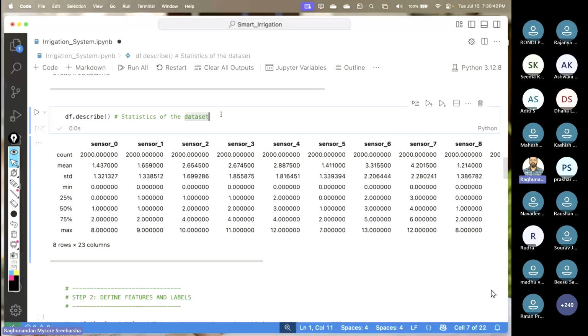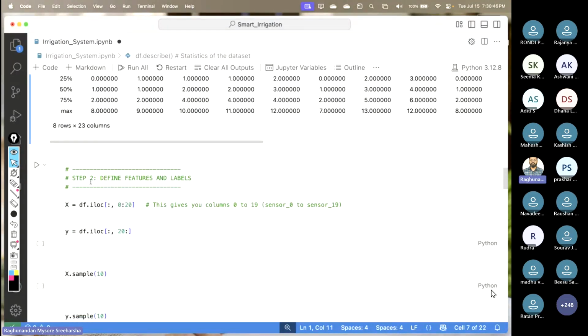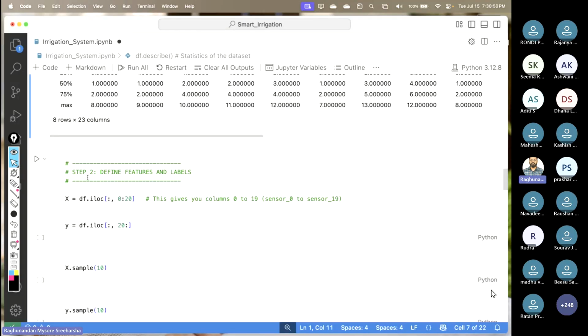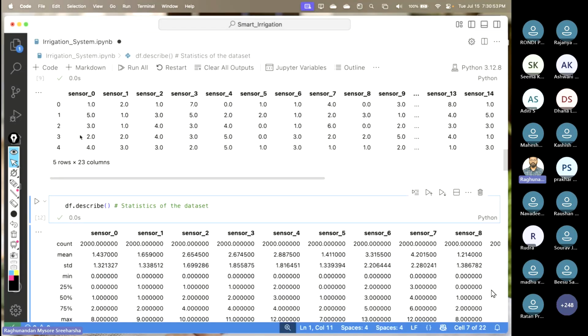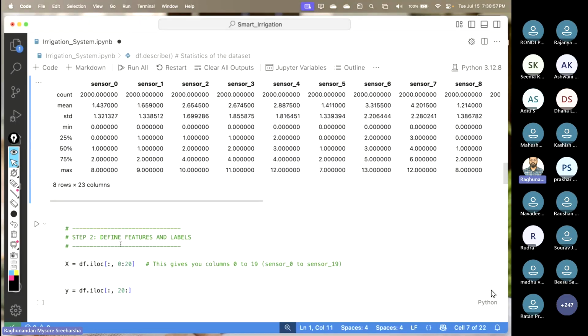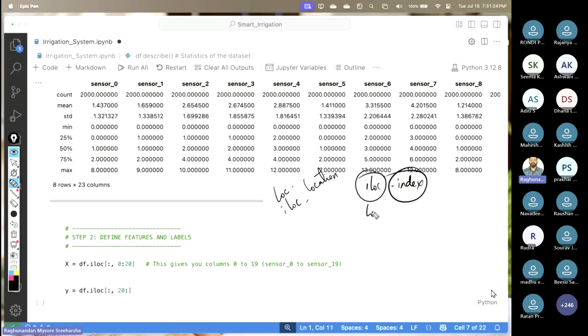Next, I want to specifically move into the rows. I want to understand how many rows there are, and make sure rows are taken into account. What I'll do here is have two things: one is called iloc and the other loc. Both talk about locations. But one, the integer location, which is iloc, is based on the index, whereas loc works on labels like column names, such as Column 1. So these are the two basic differences that you should know.